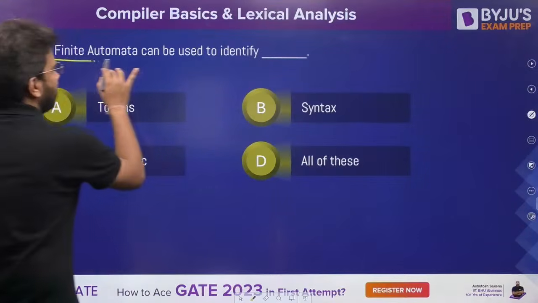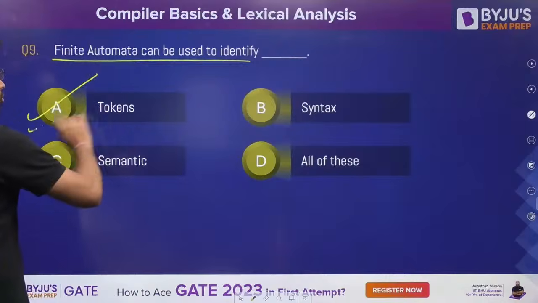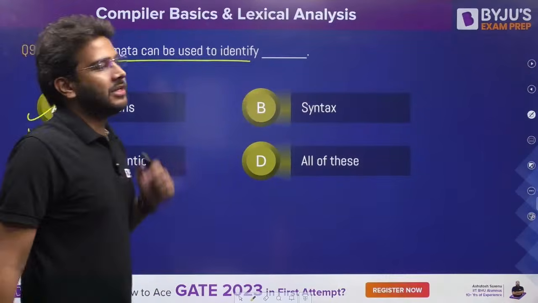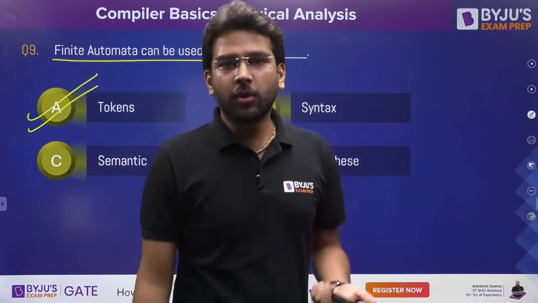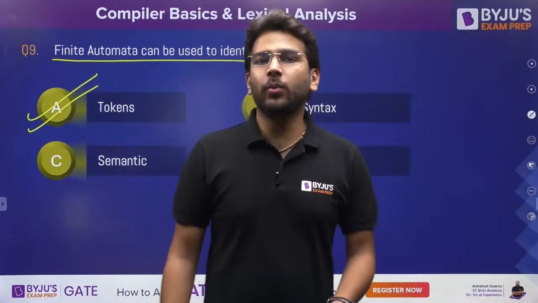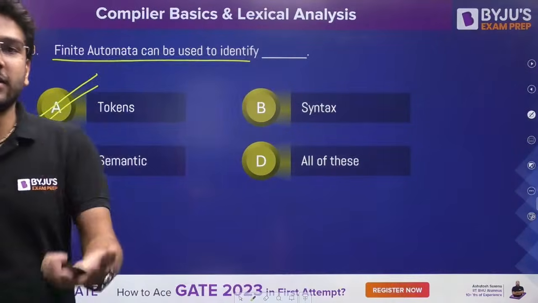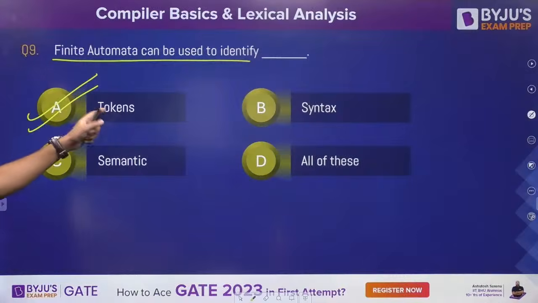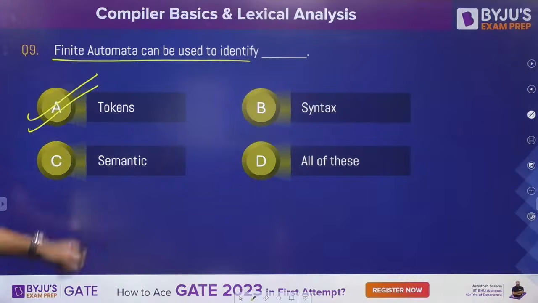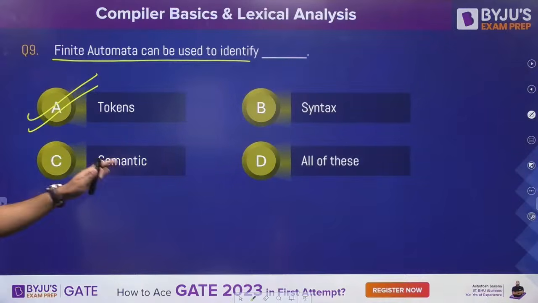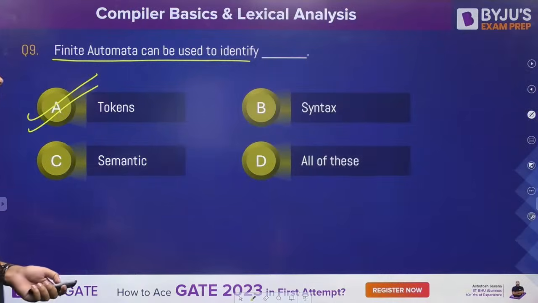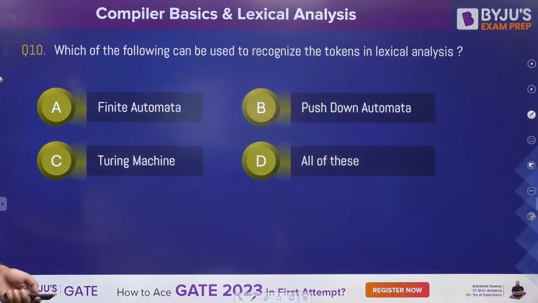So finite automata can be used to identify tokens only. It is not able to identify syntax. For that we use push down automata, or we can say the context free grammar we need. For semantic we need context sensitive language or context sensitive grammar, right? So finite automata is a machine able to identify tokens, not the syntax, not the semantic. Clear? Option A is the correct answer.